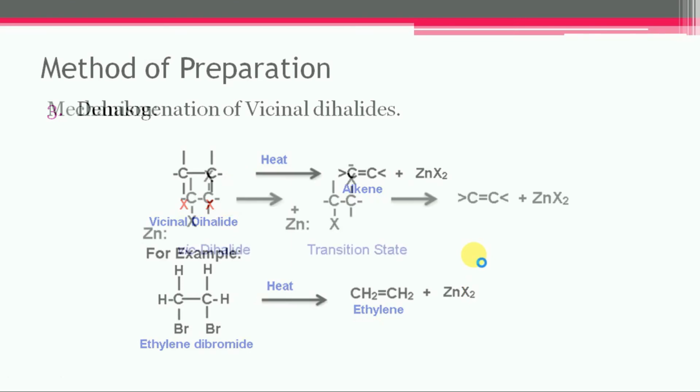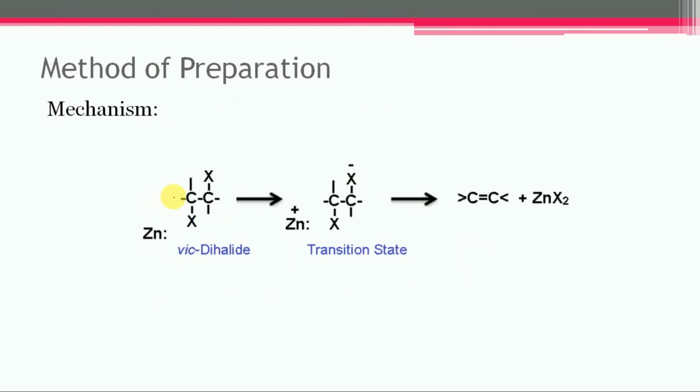So let us consider the mechanism in this case. The dehalogenation is a bimolecular elimination reaction, and it follows the E2 mechanism. So in this case, the bond formation and bond breakage occur in a concerted step.